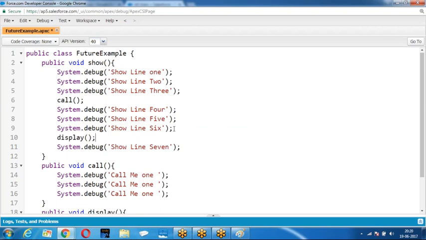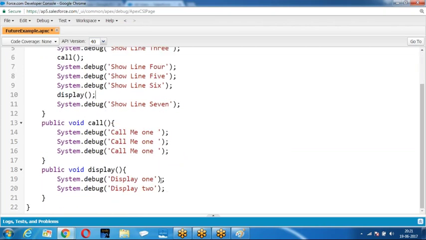When I say transaction, what do I mean by transaction here? Line 1, line 2, line 3, call me 1, call me 2, call me 3, then line 4, line 5, line 6, display 1, display 2.